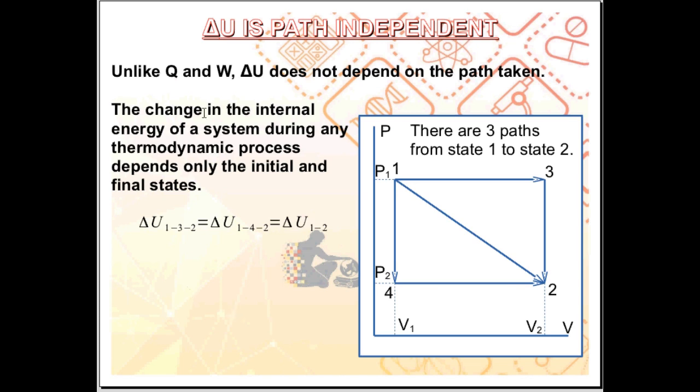Unlike Q and W, as we have covered in the previous video, when analyzing Q or W, you need to consider the path taken by the system from initial state to final state.